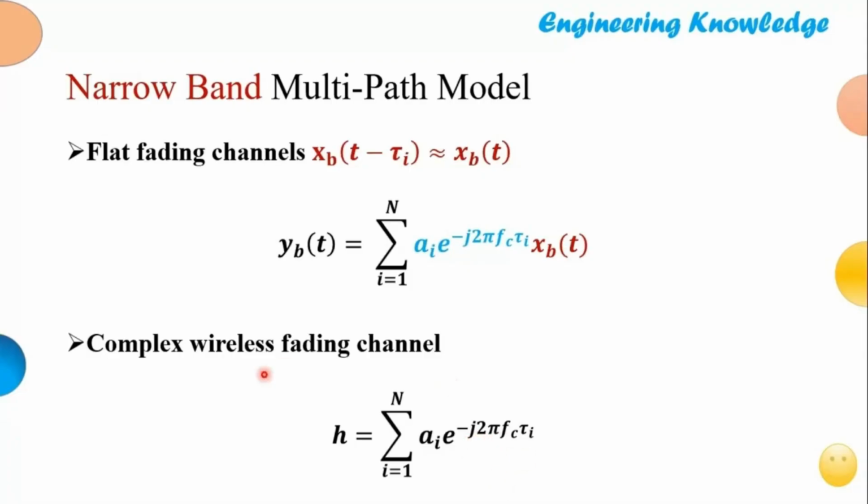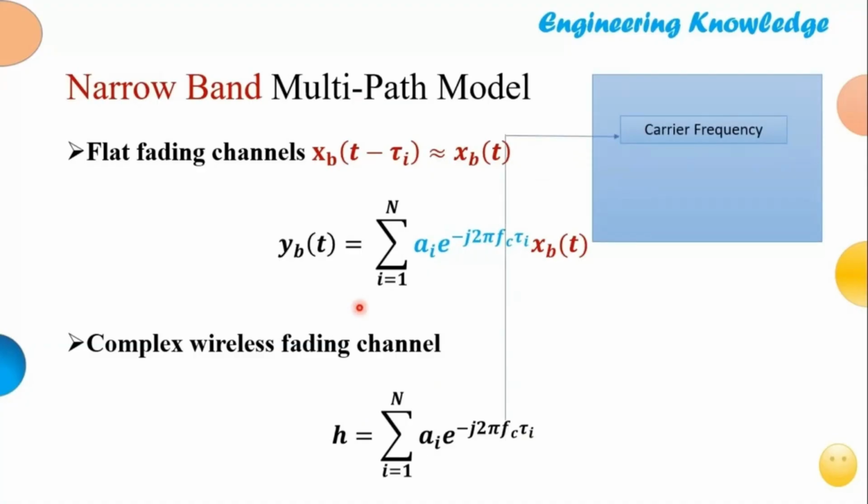Here there are three entities in this channel. The first entity is the carrier frequency f_c. The second entity is the delay, and the third entity is the amplitude, which is basically attenuation, because all a_i will be smaller than 1. So this is how we typically represent a wireless communication channel.